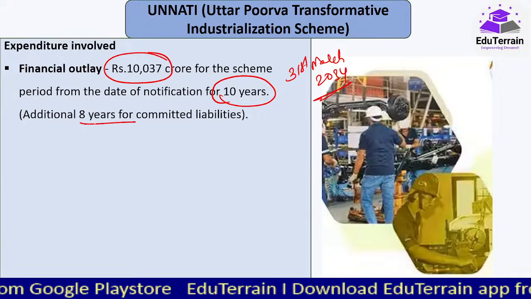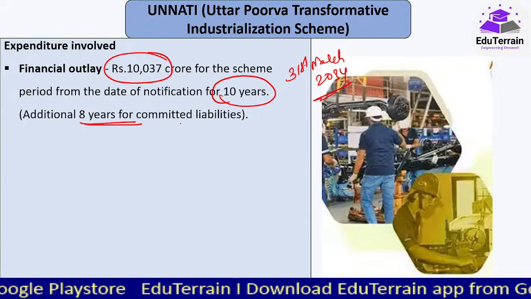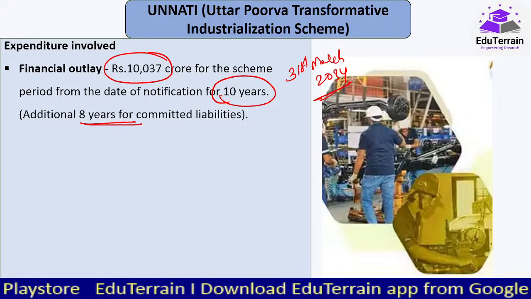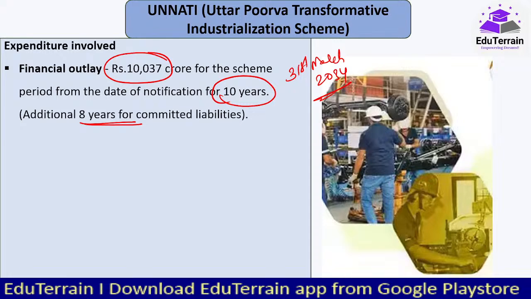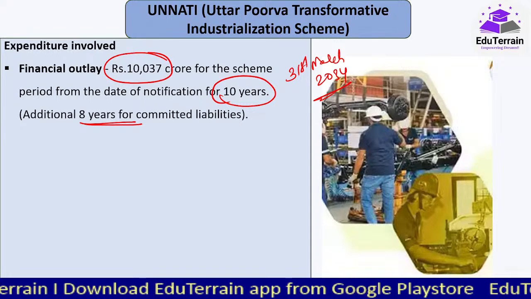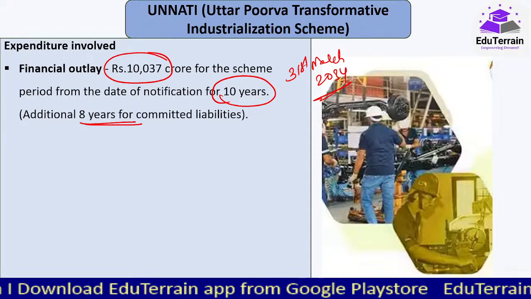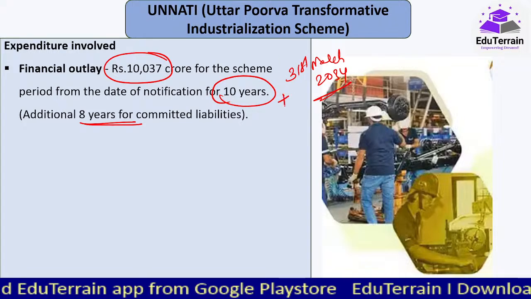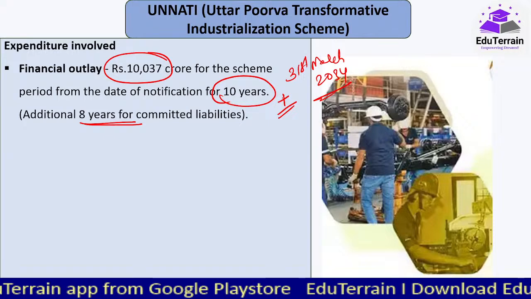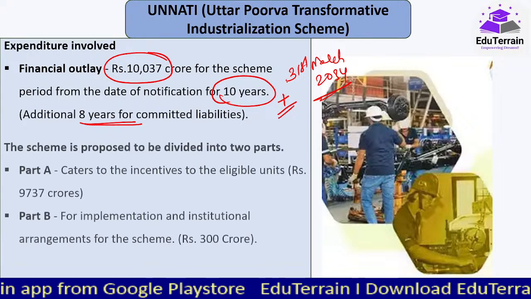And additionally 8 years of committed liabilities, क्योंकि कई बार ऐसा होता है कि expansion में सब में time लगता है, and also repayments and all that, loans structure crores में है, तो obviously that would run into a number of years. So for which what they have said is that 10 years तो अभी है, plus 8 years also will be supporting them. Okay, so ये हो गया एक.